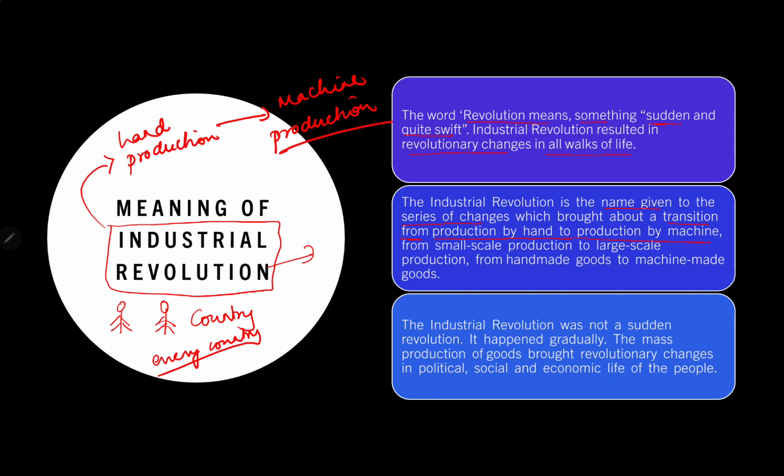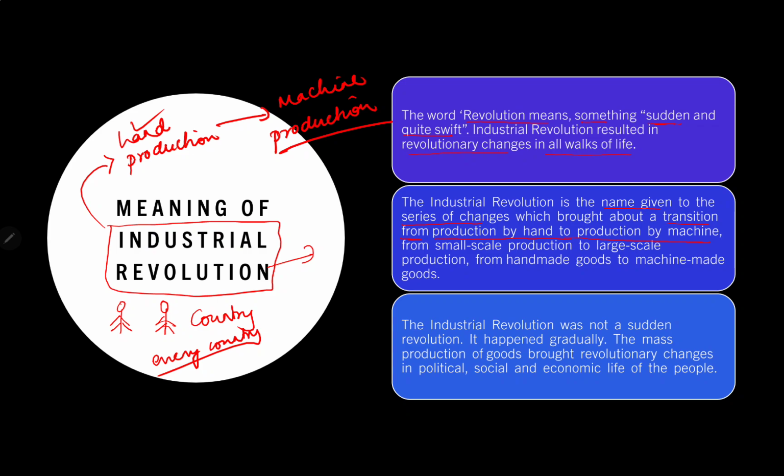So it is quite difficult to understand the preface, because people at that period of time before industrial revolution, everything was produced by hand. Handmade products were there. But after the sudden boom of technologies, inventions, what happened? Everything was changed.